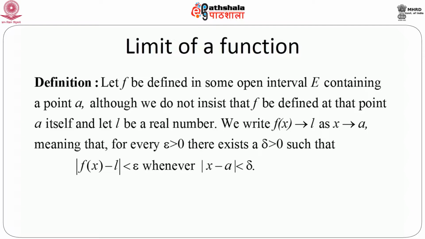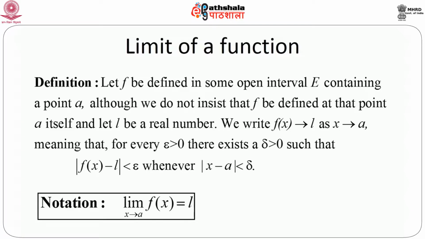This means that if we consider an x which is in a very small neighborhood, that is a delta neighborhood of a, that means within a very small distance from a on either side, this will always imply that f(x), the distance between f(x) and another real number L, will always be less than some arbitrary positive quantity. That means they are very close to each other. So in that case we say that the limit of the function exists, and the limit of f(x) is nothing but L as x goes to a. The notation we use is limit as x goes to a of f(x) equals L. So this is the formal definition of the limit of a function of a real variable.